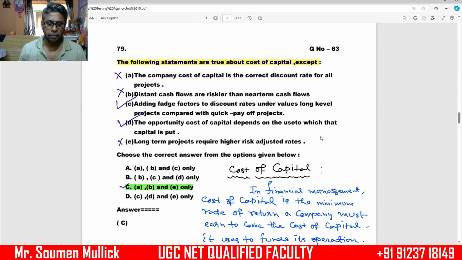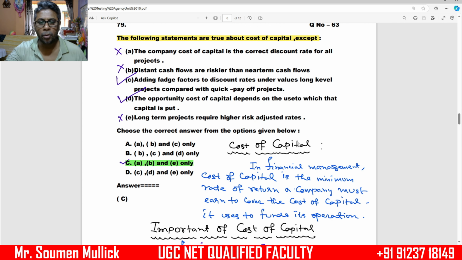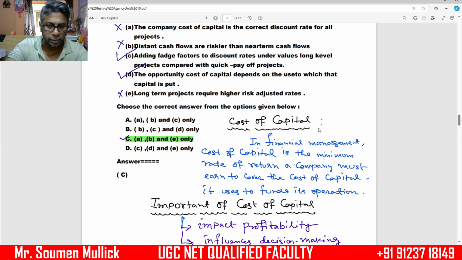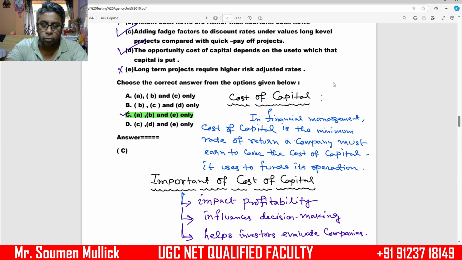Parallelly, they can ask a question about the concept of cost of capital. What is the cost of capital? In financial management, cost of capital is the minimum rate of return a company must earn to cover the cost of the capital it uses to fund its operations.